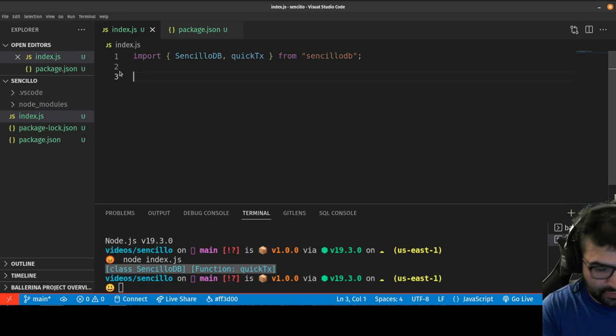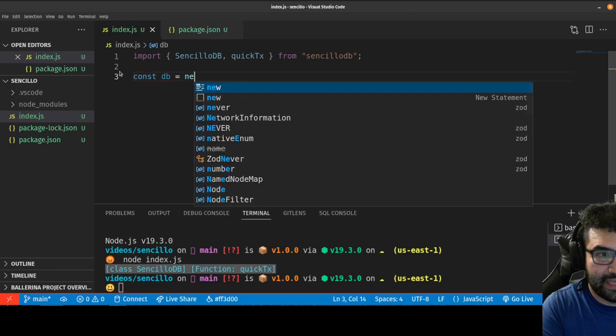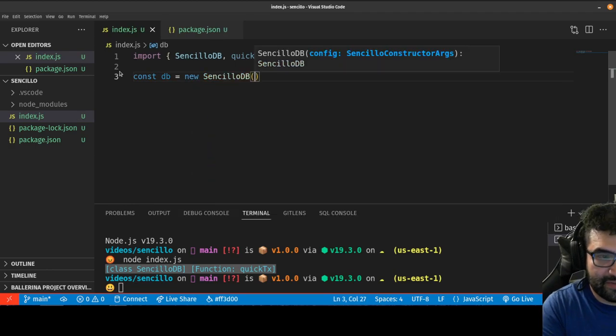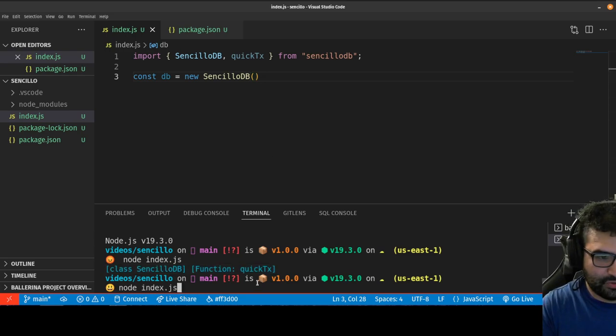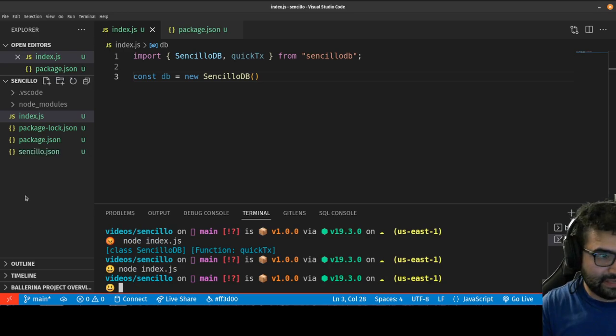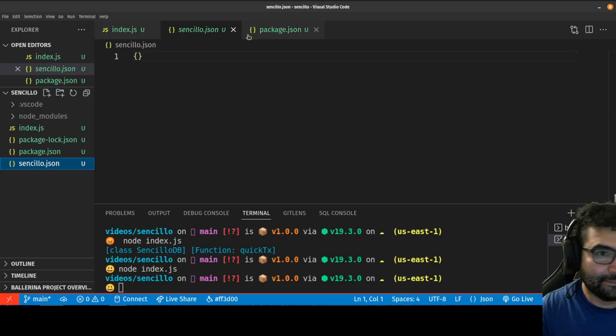So now, the first thing you do is you create a database, and it's as simple as this. const db equals a new SencilloDB, and then you can pass it the name of the file you want. By default, it'll just use SencilloDB, so I don't even have to. I can just do that, and I'll have a database. Just to show it to you, if I literally just run this, you'll see the database appear. And there it is. Right now it just starts out as an empty JSON object.